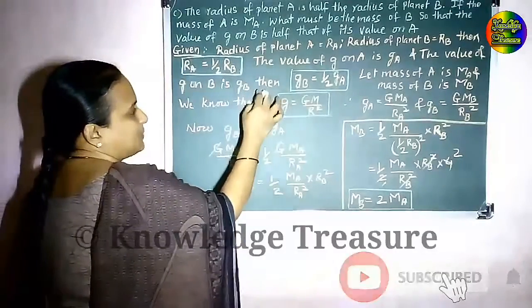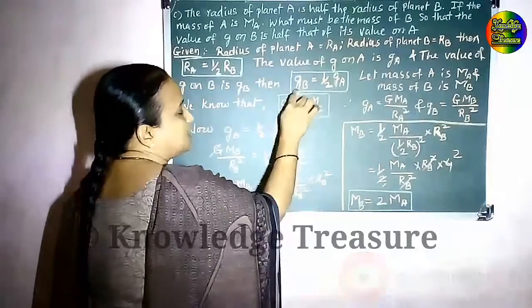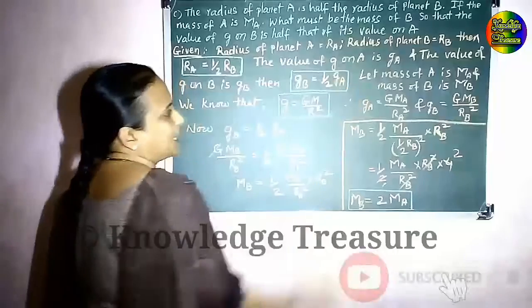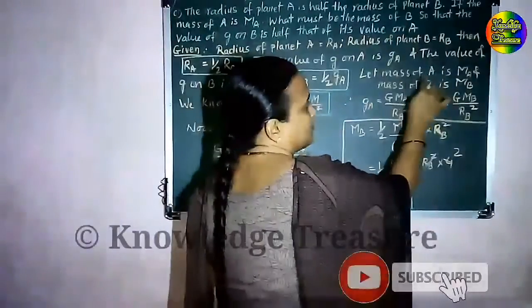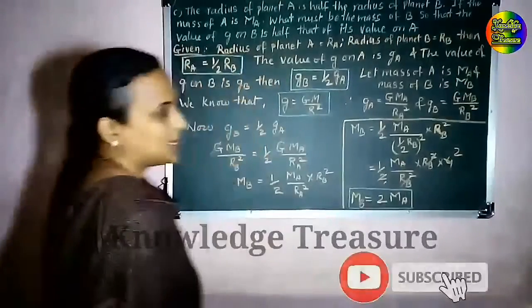Again, the value of g on planet A, let it be Ga, and the value of g on planet B is Gb. Then the relation is given. What is the relation given? The value of g on planet B is half the value of g on planet A. That is Gb is equal to half Ga. Let the mass of planet A be Ma and the mass of planet B be Mb.